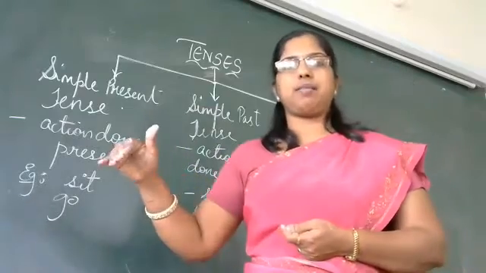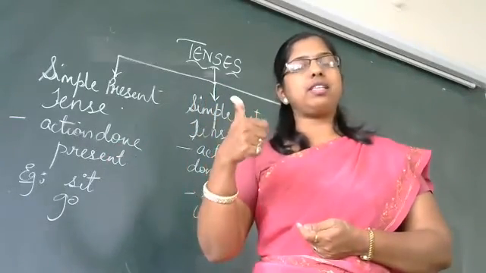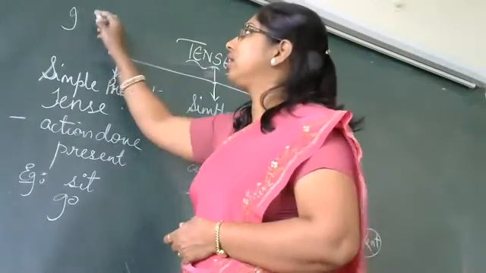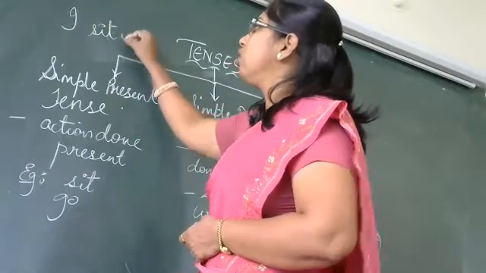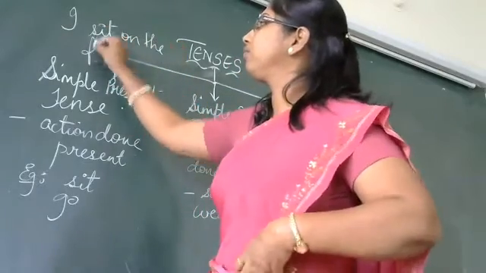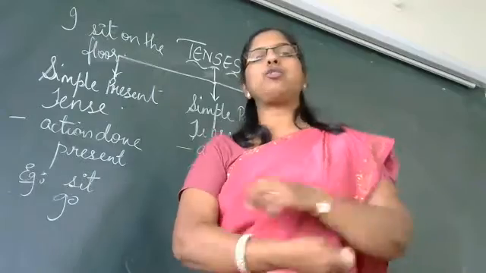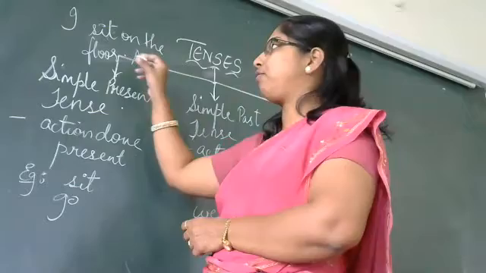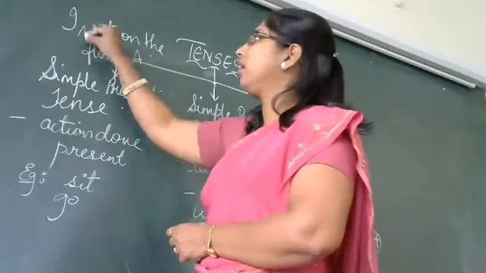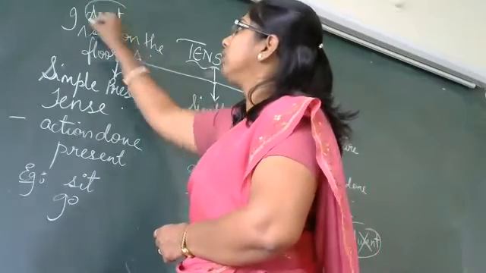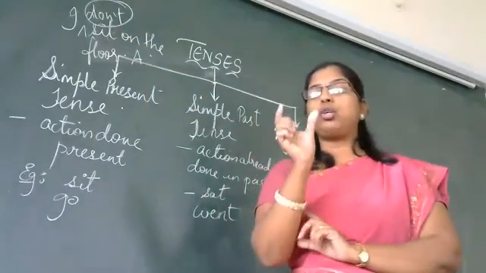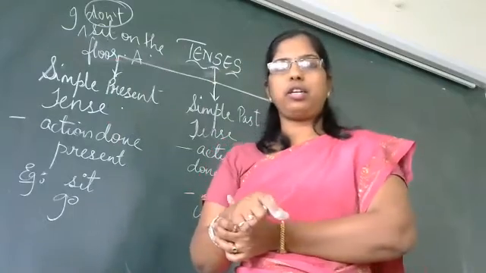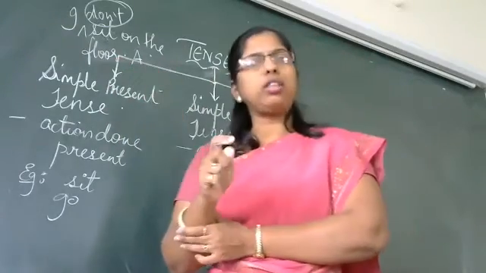have again three categories. Affirmative sentence, that is a positive sentence, a simple statement. For example, if I write, I sit on the floor. This is a simple sentence which is made. This is called an affirmative sentence. If you have one more sentence here, I don't sit on the floor. So that word don't tells you that this is a negative sentence. Got it? And if I ask, do you sit on the floor?